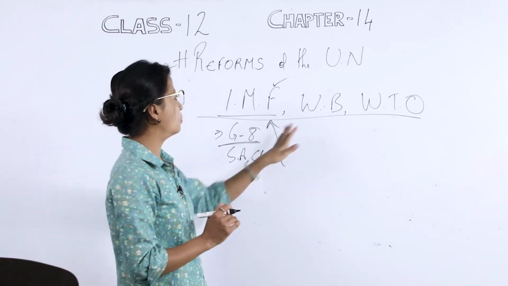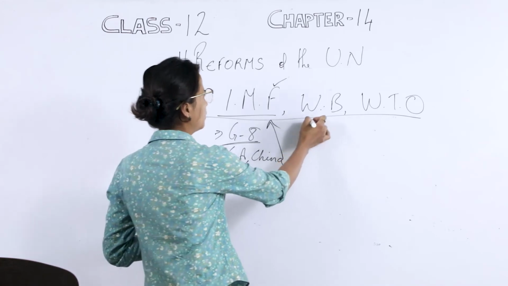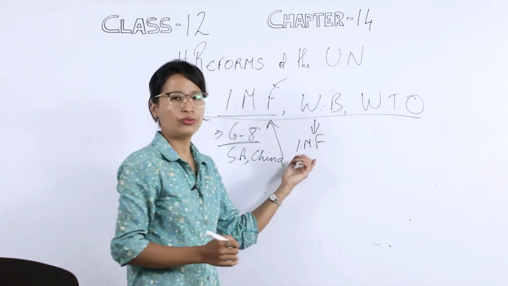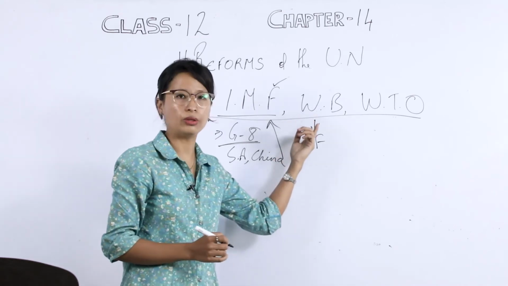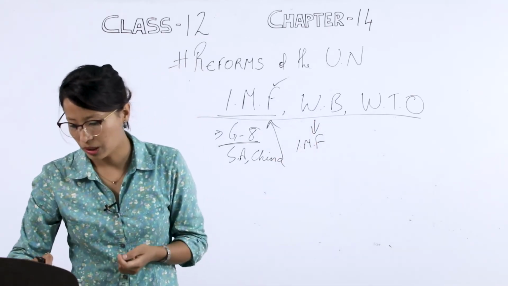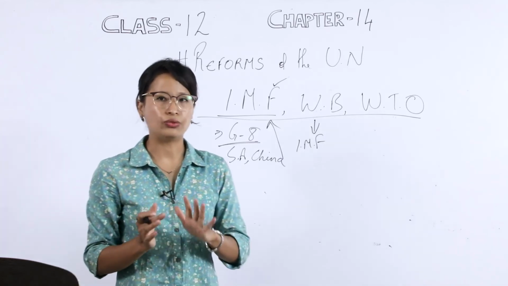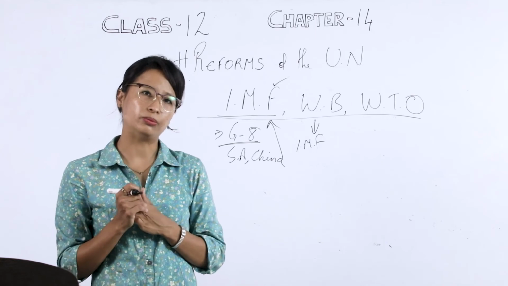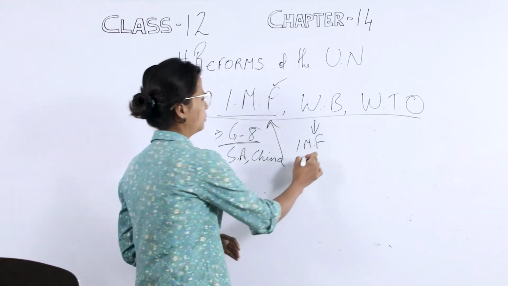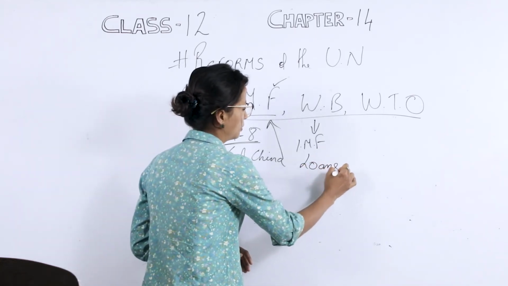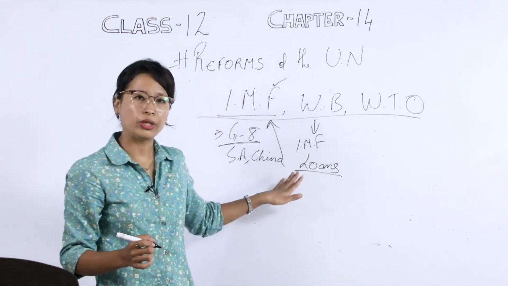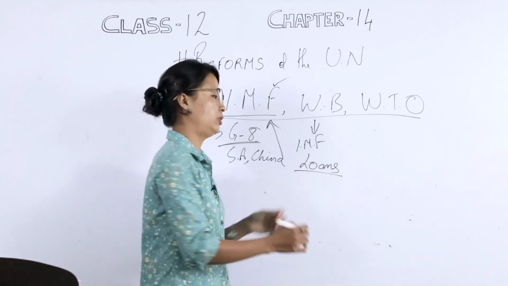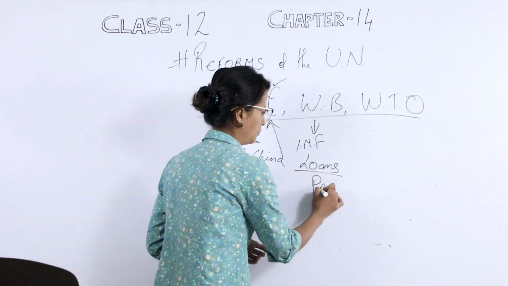Now when we talk about the World Bank, this is also another major economic organization. The members of the IMF are also members of the World Bank. This World Bank was started in 1945. And what is the purpose of this bank? The purpose of this World Bank is also to give loans. The World Bank also gives loans, but the purpose of the World Bank is they give loans for development projects.